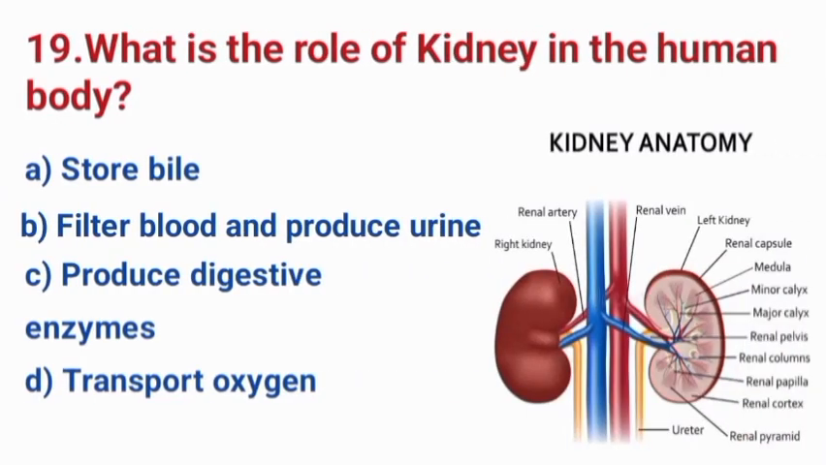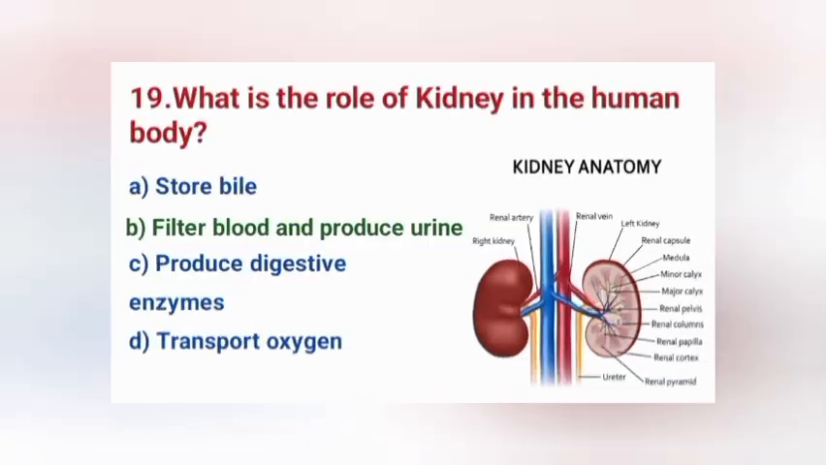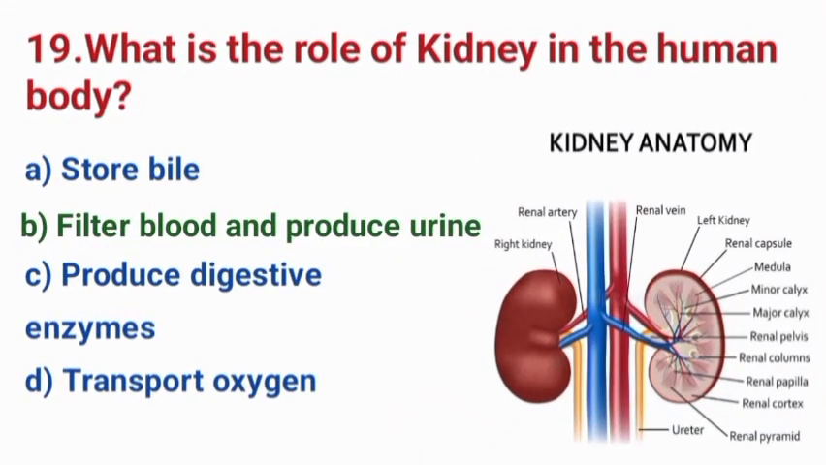Question number 19. What is the primary function of the kidney in the human body? A. Store bile. B. Filter blood and produce urine. C. Produce digestive enzymes. D. Transport oxygen. The correct answer is option B. Filter blood and produce urine.